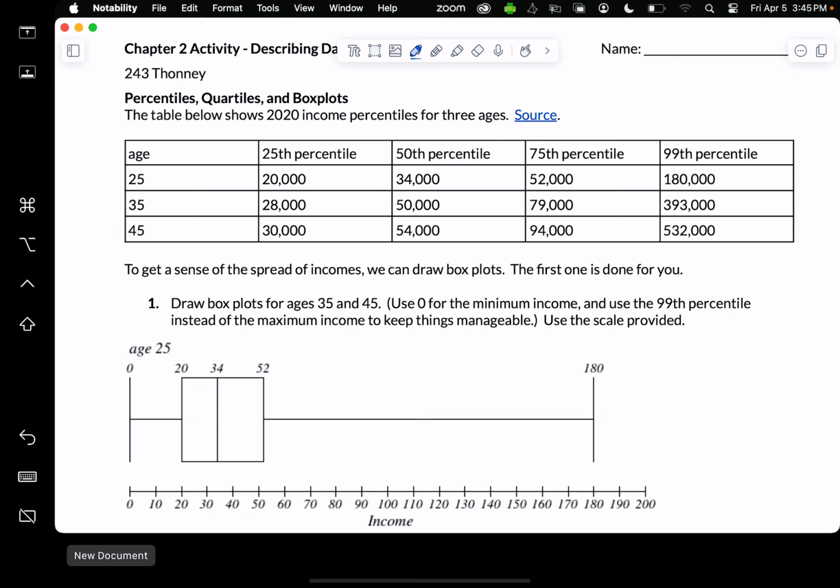If we jump to the next column, the 50th percentile, this means that 50% of 25-year-olds make less than $34,000. And 50% of 25-year-olds make more than $34,000, which makes this the median. This is the median income for that age group.